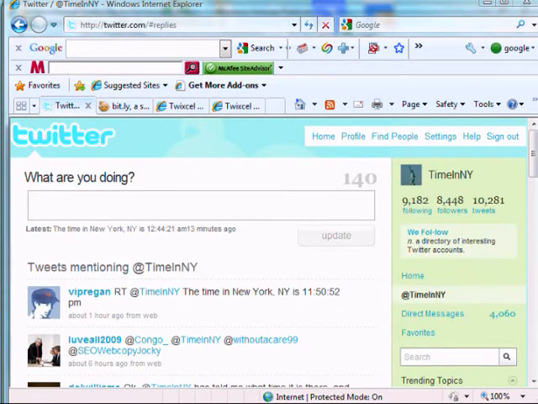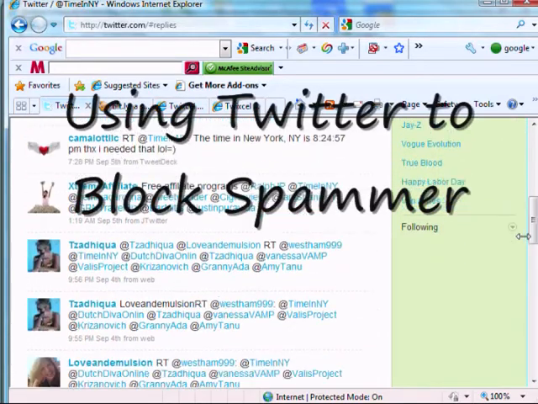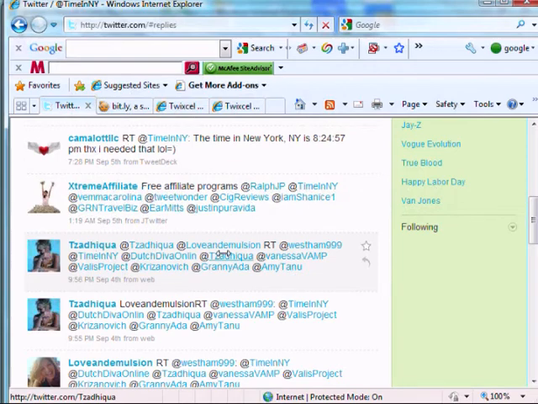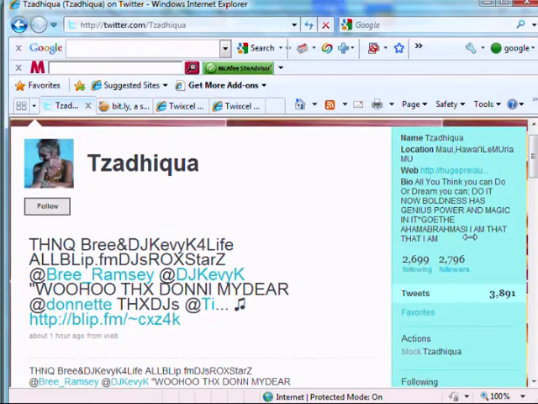And now I'll show you how to block a user by using the Twitter functions and show you the steps it takes. So I'm going to block this user, even though they really didn't spam me, but I'm going to block them anyway. I don't like that they sent me two of these. So the way you do it is you click their name, and when it comes back, you can see I'm not even following this person. I have to find the block link, which is here.